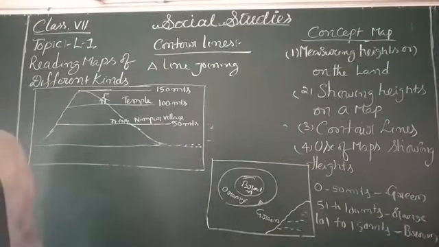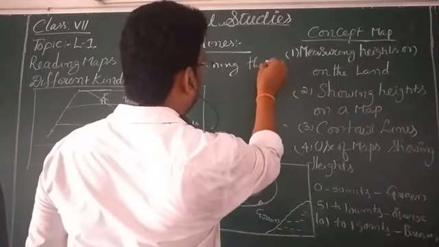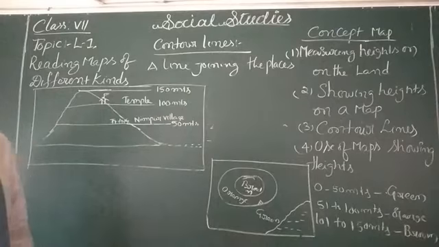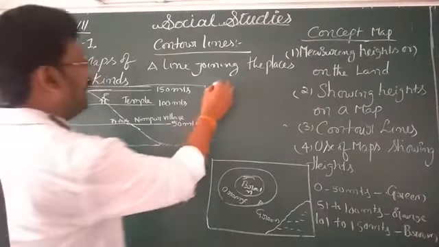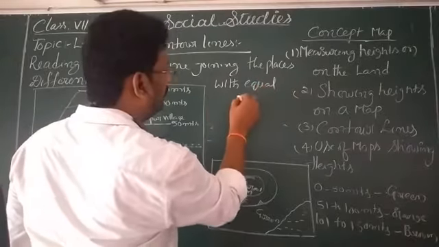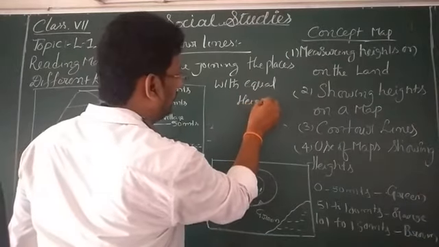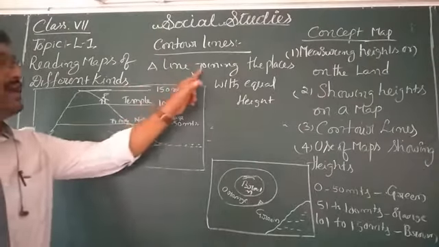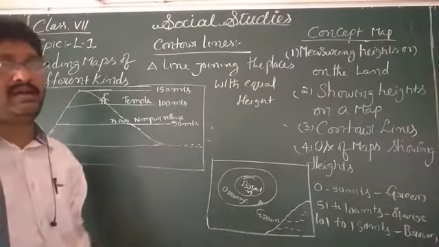A line joining the places with equal height. Now we have to understand what the contour lines are here. A line joining the places with equal heights.